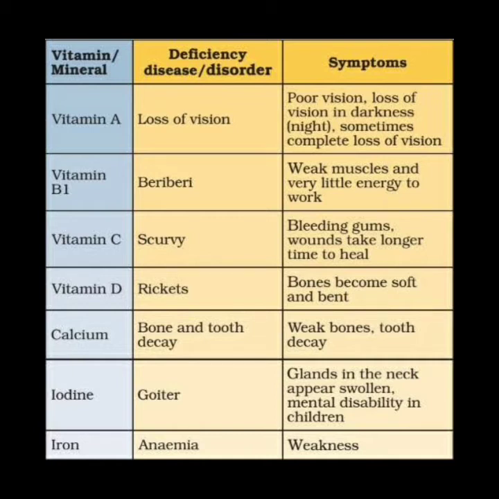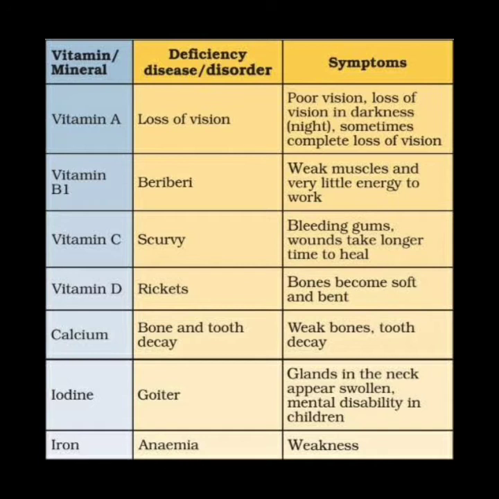Deficiency of vitamin B1 can lead to beriberi, which has symptoms such as weak muscles and very little energy to work. Deficiency of vitamin C causes scurvy, whose symptoms are bleeding gums. Wounds take a longer time to heal. Deficiency of vitamin D leads to rickets, which causes bones to become soft and bent.